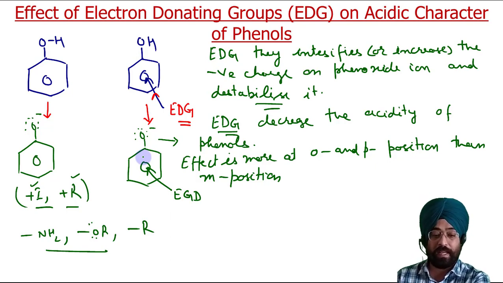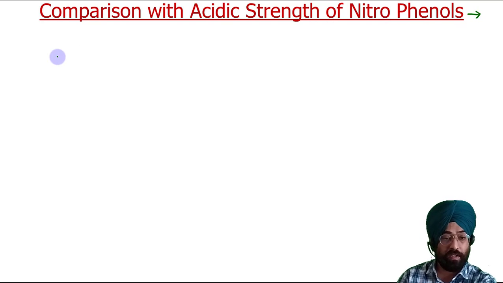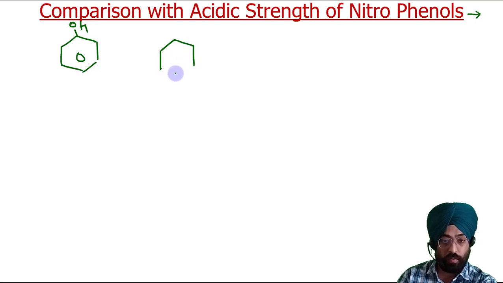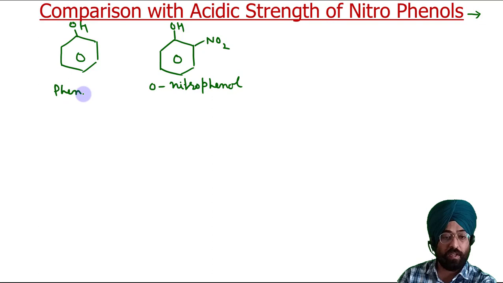Now with this background, let us quickly discuss the acidic strength of nitrophenols. Now suppose this is phenol. Nitrophenol can be ortho, that means 1,2 disubstituted. This is the ortho isomer, ortho nitrophenol.